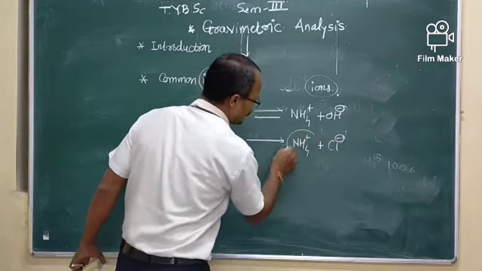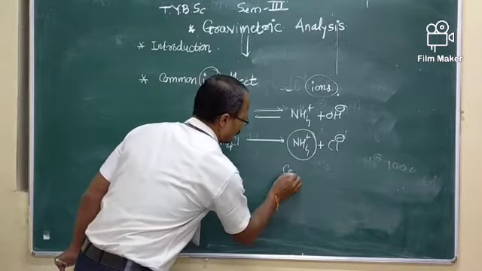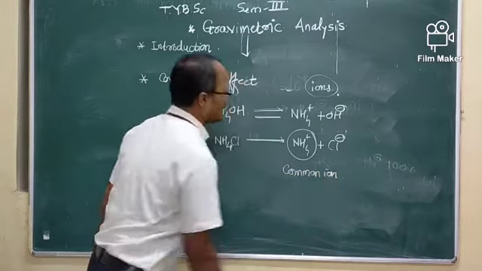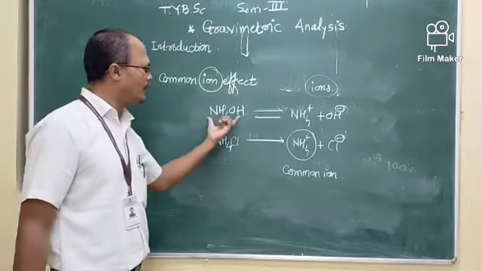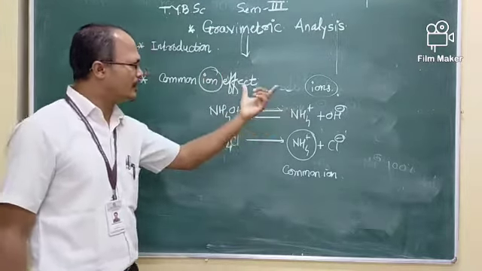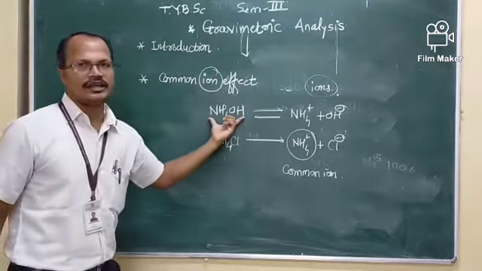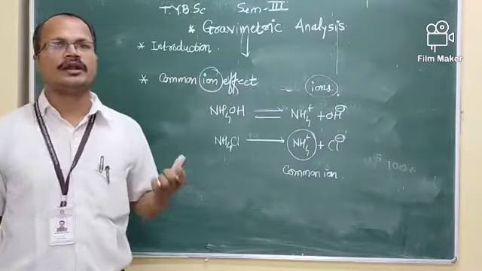This NH4 plus is the common ion added to the solution of the weak base, ammonium hydroxide. The equilibrium is shifted from the ionized to the unionized form. That effect is called the common ion effect.